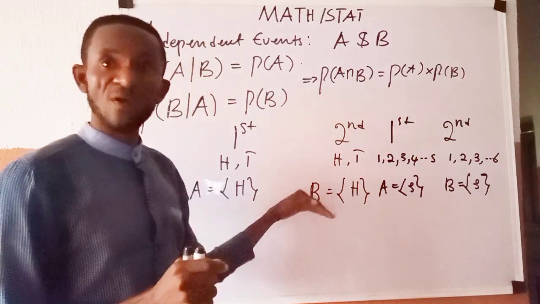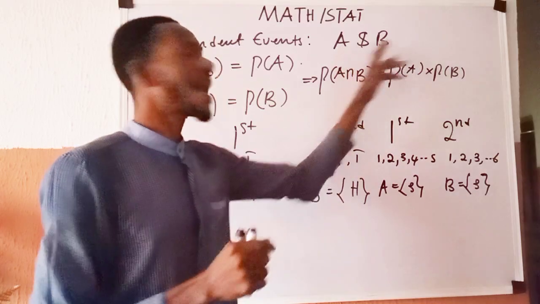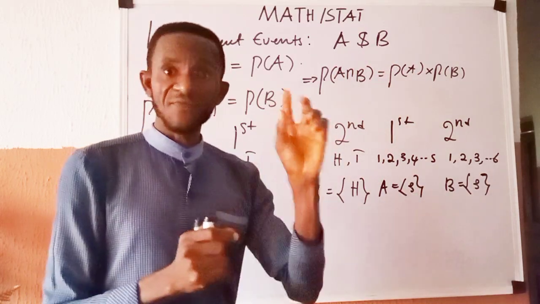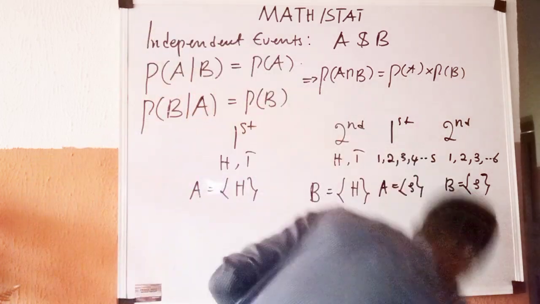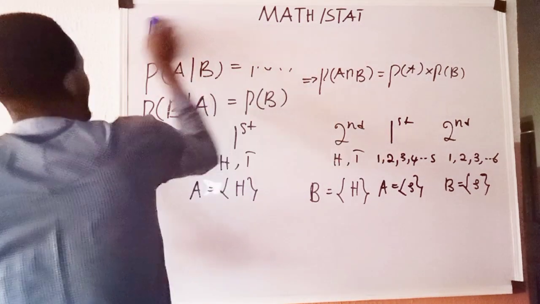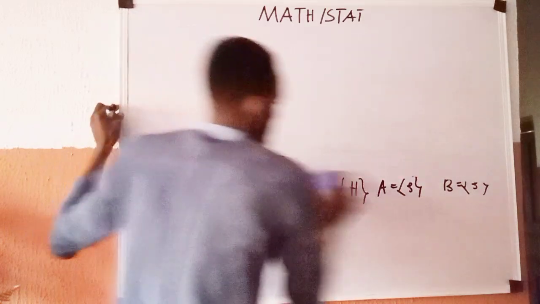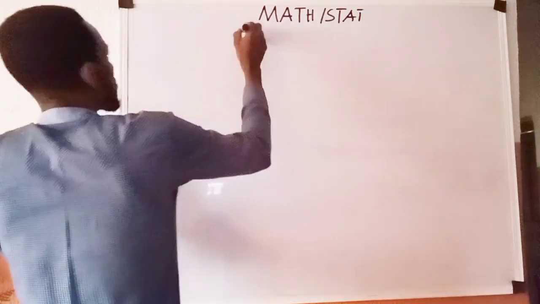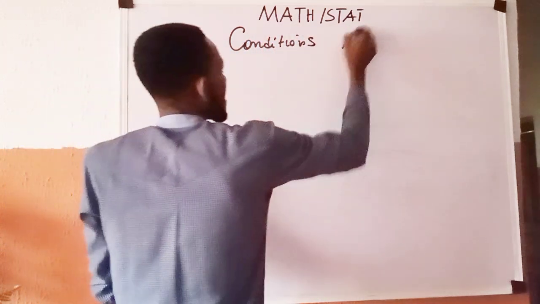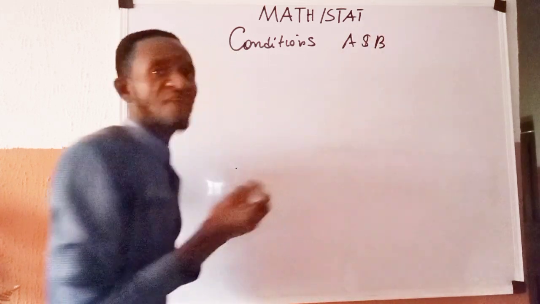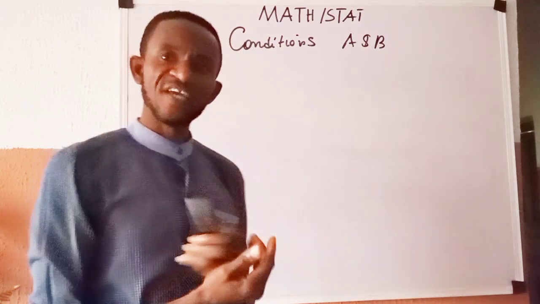So permit me to clean the board while we look at the conditions that A and B must satisfy if they are two independent events.